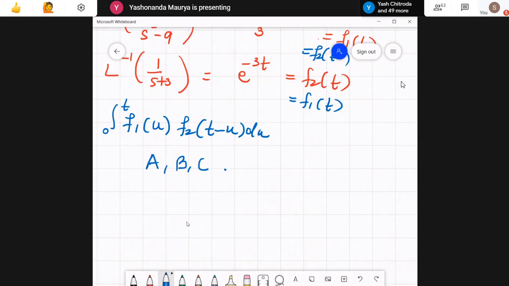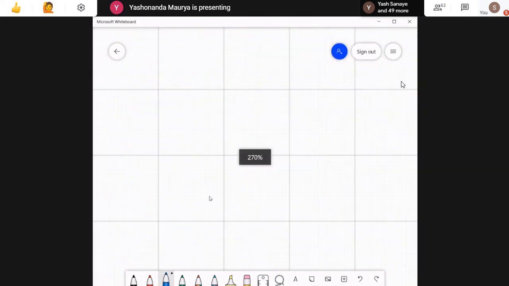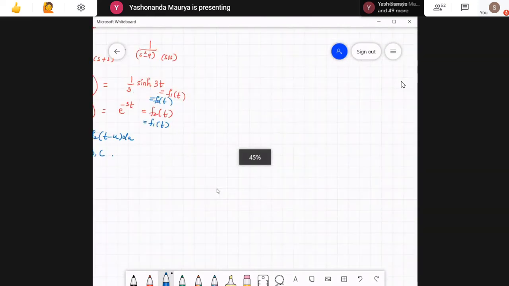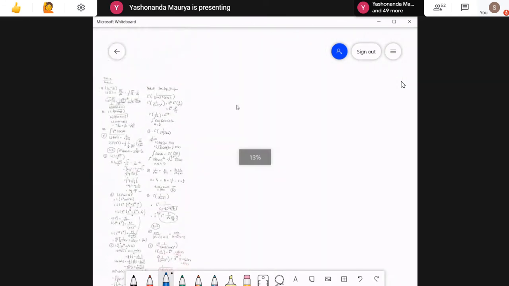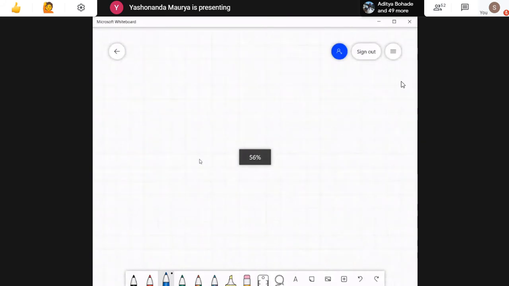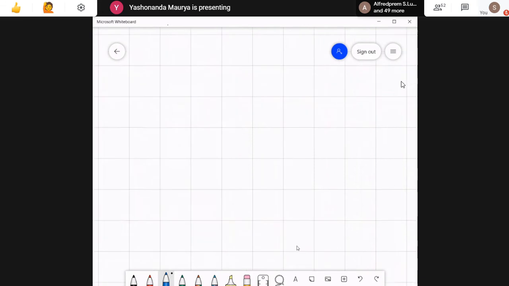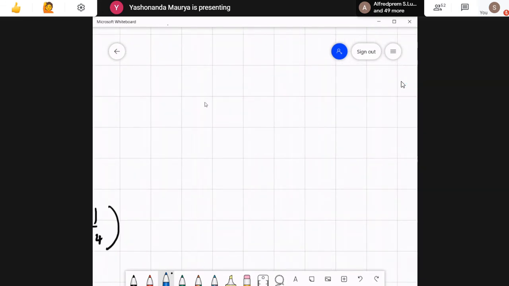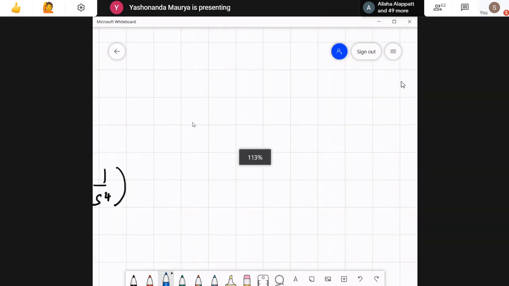Okay. Now the next part, the part C. Now the next part, the part 3, that was on Fourier series.